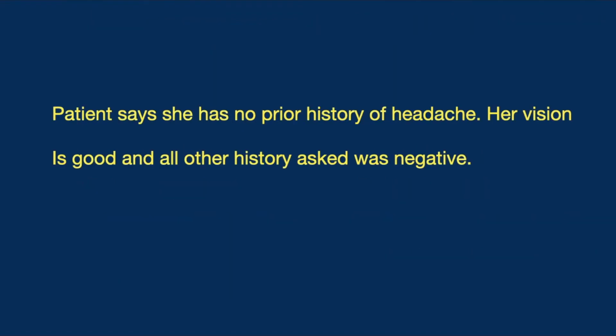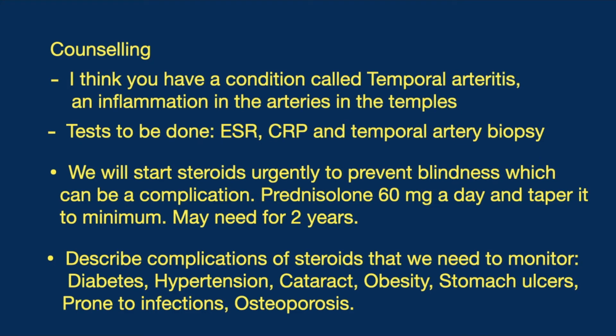The patient says she has no prior history of headache, her vision is good, and all other history asked was negative. We next counsel the patient. I think you have a condition called temporal arteritis, an inflammation in the arteries in the temples. The tests that need to be done are an ESR, a CRP, and we also need to do a biopsy of an artery in the temples called the temporal artery.